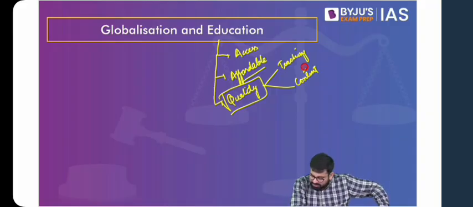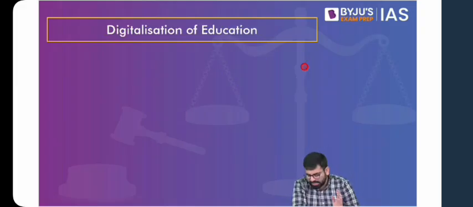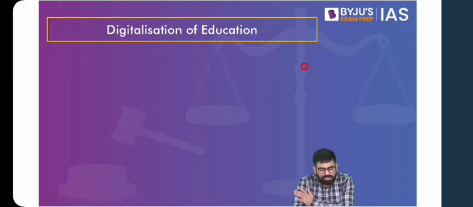So yes, these can be beyond the reach of poor students. It can erode our traditional values and ethos. English may dominate fully. Great. So yes, these can be a few pointers that you can mention. Then digitization of education has already been discussed previously. So what you have to do is, what can digitization bring to education? Again, what you have to do is access, affordability, quality. Then you look into the positives and also critically analyze and look into the negatives as well.